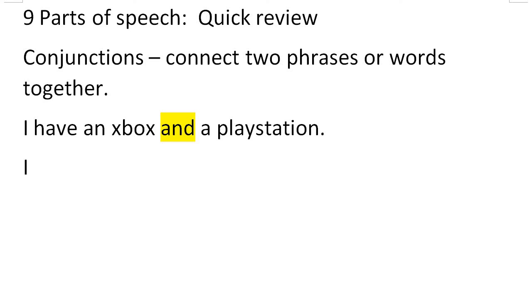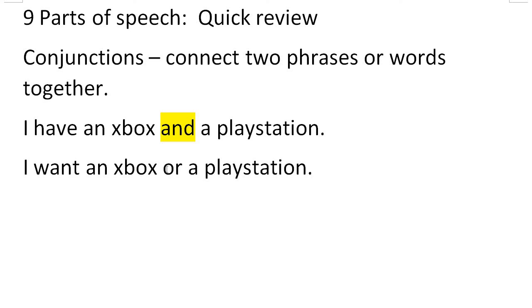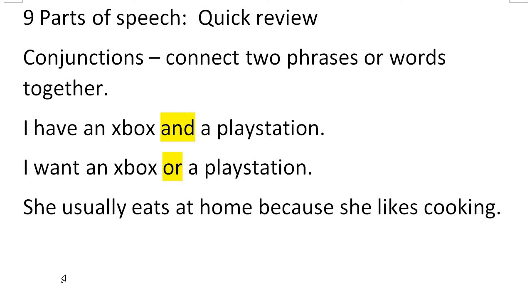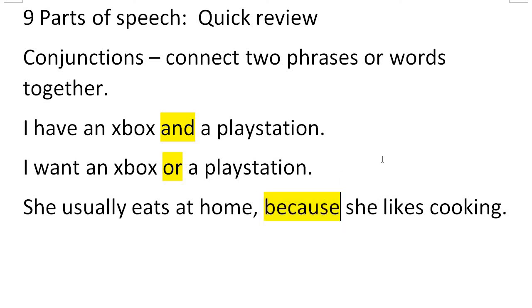Then I can also say, "I want an Xbox or a PlayStation," and then the "or" will be your conjunction there, but that's for combining words. Let's look at this sentence: "She usually eats at home because she likes cooking." And there is our conjunction.